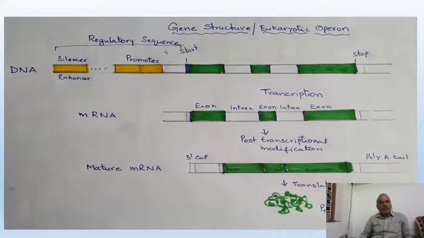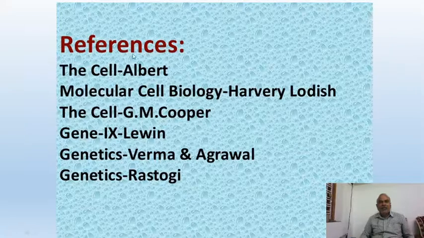Okay friends, today we have discussed the operon concept. Jacob and Monod explained the lac operon concept, and positively controlled operon, negatively controlled operon, and the operon which can be inducible, the operon which can be repressible. By an external material an operon can be inducible, by an external material an operon can be repressible. Under normal conditions an operon is positive, under normal conditions an operon is negative. We have seen all these cases. Hope you have understood this, and these are the references.